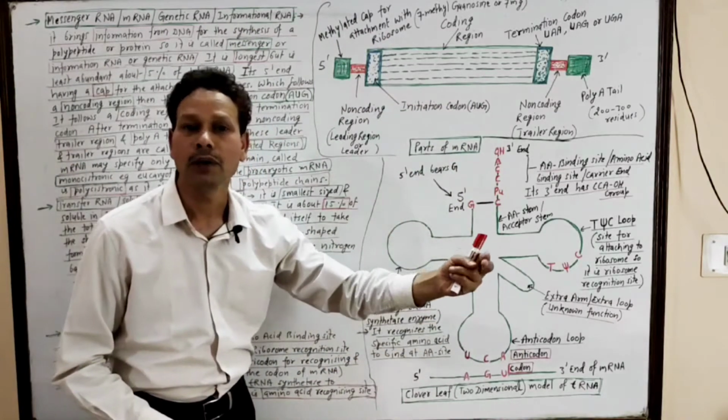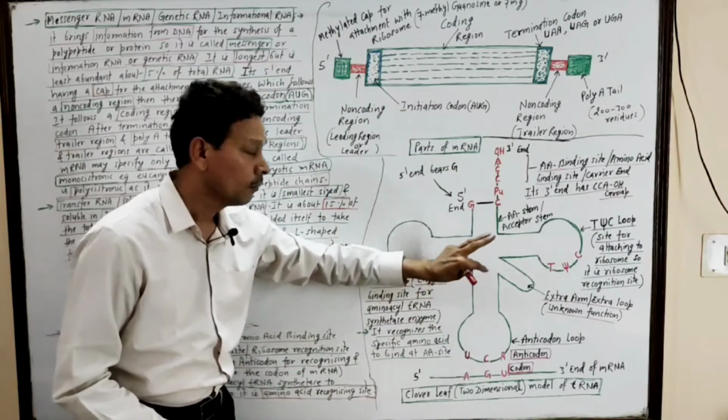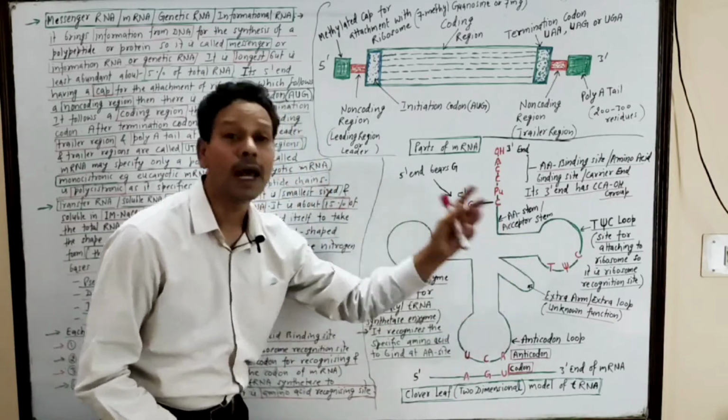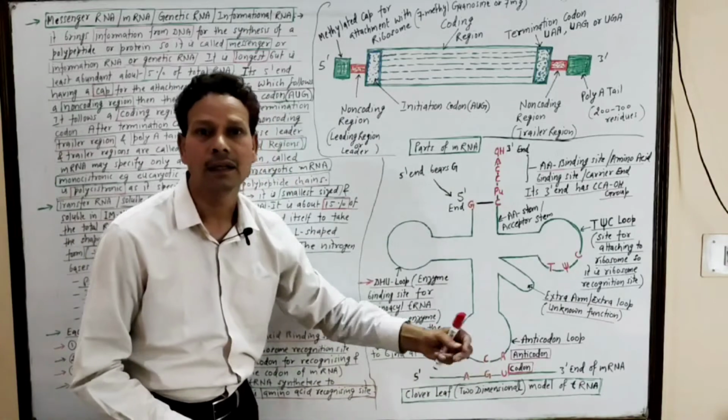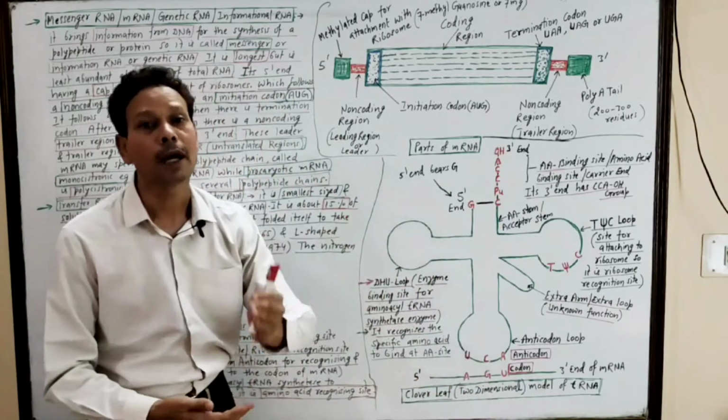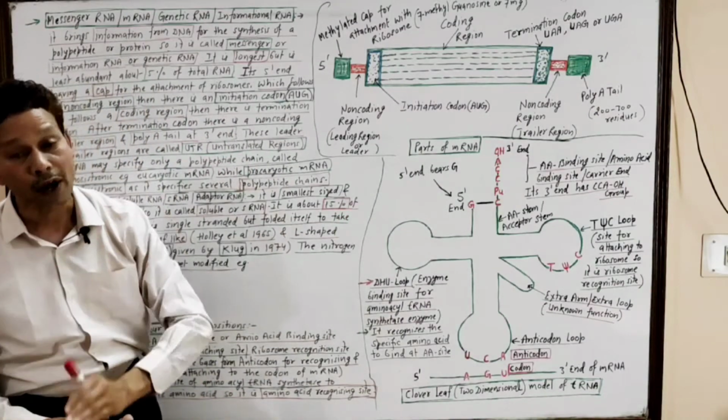This tRNA molecule becomes folded into a two-dimensional, clover leaf-like structure, which was given by Holley in 1965.